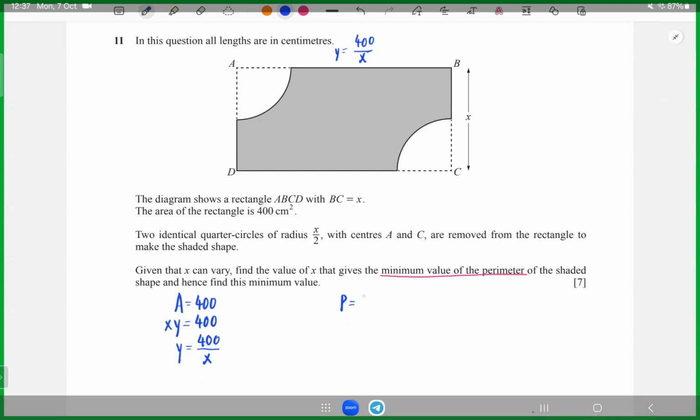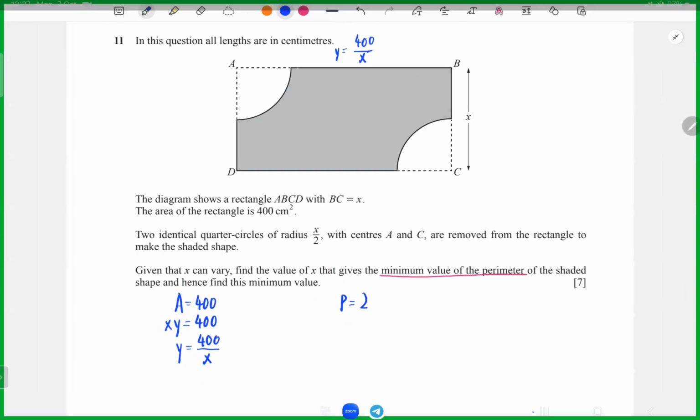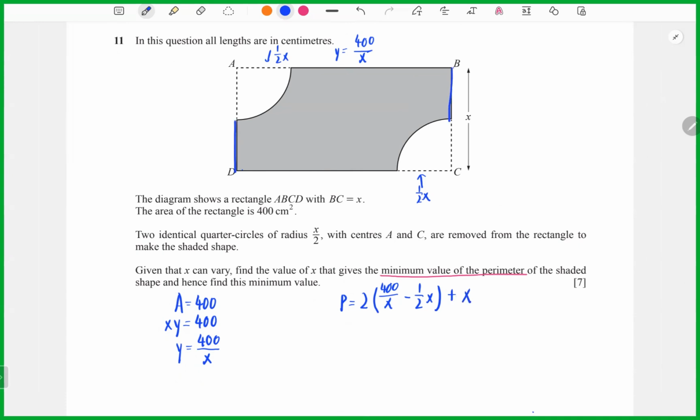Okay, so you can take two times 400 over x minus 1 over 2x. Why? Because here it is 1 over 2x, 1 over 2x. Okay, and then plus x. Why plus? Because here. Okay, so plus x.